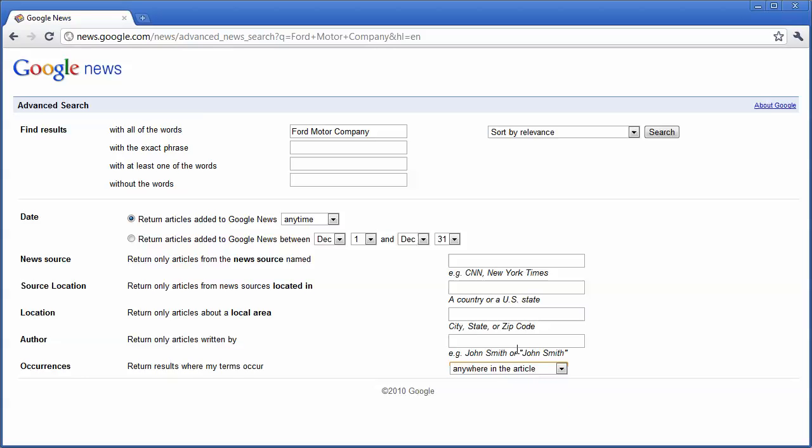You can also search articles written by a certain author. Maybe there's an author who you particularly enjoy their writings and you want to see what else they've written. You can search that here as well. So this is just another tip on how to get the most out of Google News.